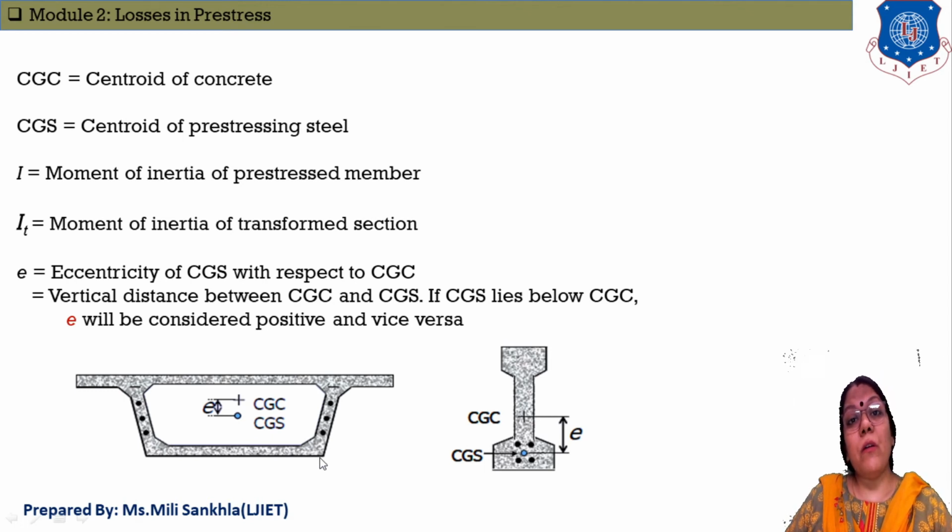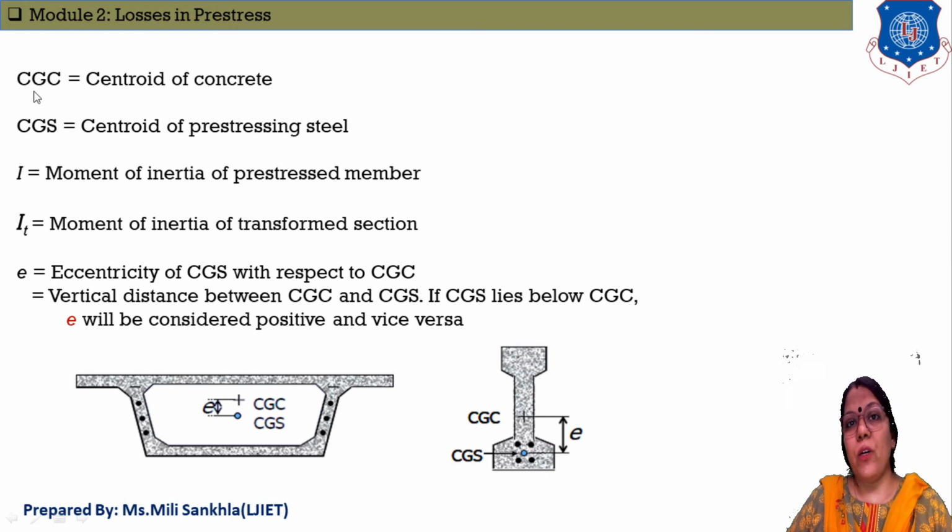When we construct an underpass type of structure below the railway track, here we use this type of box girder and I girder. Maximum construction we use this type of I girders. Now again, second, what is CGS? CGS is centroid of concrete, because when we construct any type of structure, center of gravity is the most important term for stability of any type of structure. If we construct the structure without CG, there will be chances of collapse or instability of the structure.